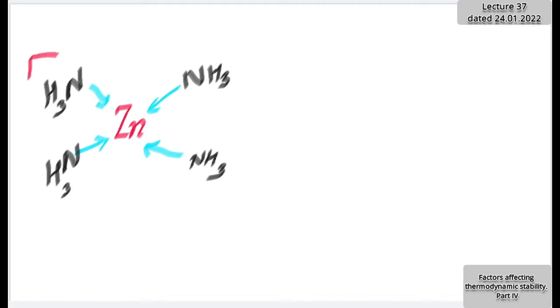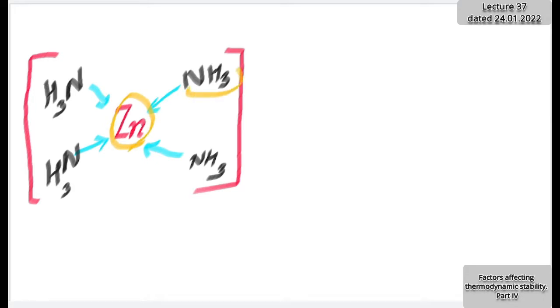So will anybody help me? What can be the charge on this complex ion? Think about the charge on zinc, the charge on ammonia, and the summation of those charges. You have discussed oxidation states of the first transition series metal ions. What's the possible oxidation state for zinc? Only one oxidation state is possible here, plus 2. So what is the charge on this complex? +2. So it is a monodentate ligand complex. It is not a ring structured complex.